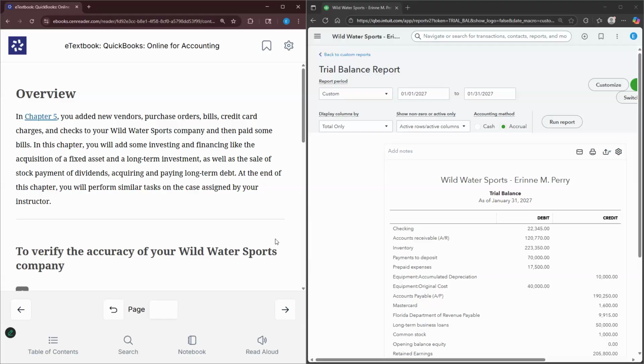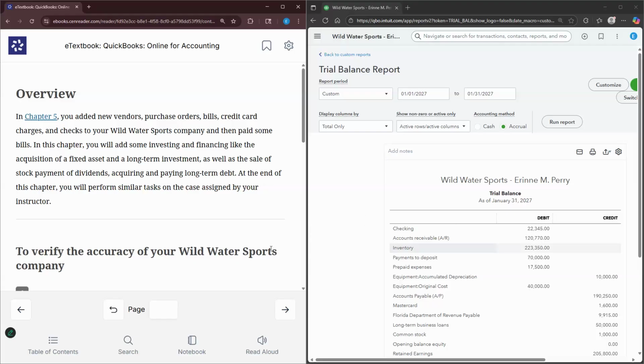Financing activities, on the other hand, this is essentially how the business finances its operations. So when we're dealing with a corporation in particular, they finance their operations by issuing common stock. This is where investors, individuals, and other businesses invest, they claim ownership in a corporation. And then we have bonds. Bonds, that is essentially where the company is borrowing money from individuals and other corporations. So just want to ensure that you understand the different types of activities that a business can engage in. Again, we have operating, investing, and financing.